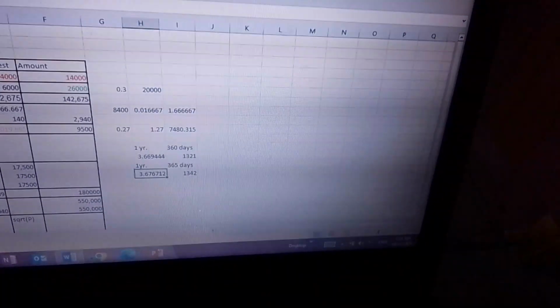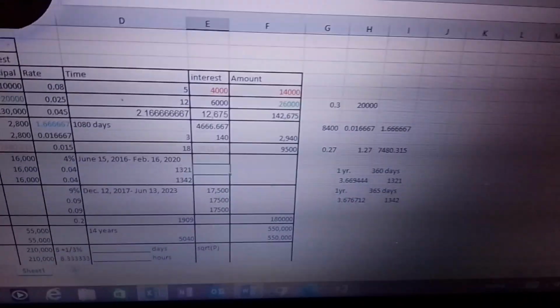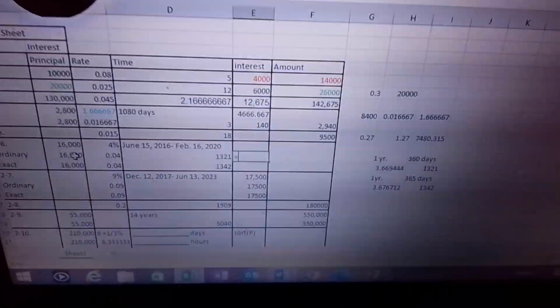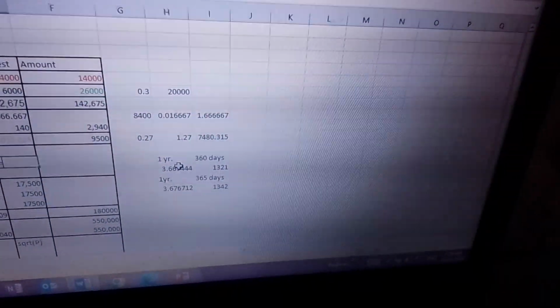And then divide by 365. So dividing that by 365, we should get 3.67 something. Then to solve for the interest, this is what we do: P times R times T. But the time, you don't have to multiply it by 1,321 unless you divide. So therefore, you can just type the product of all the...